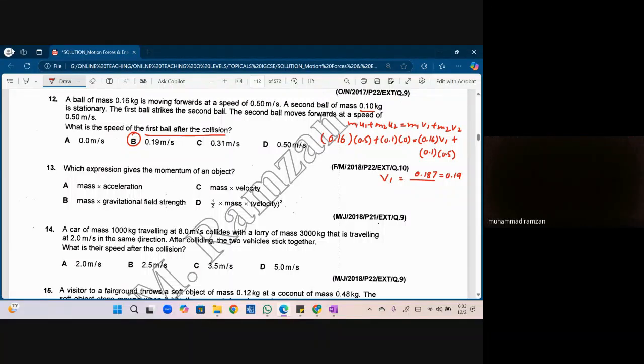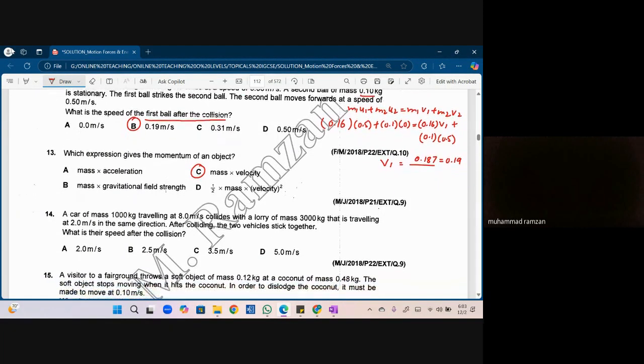Which expression gives the momentum of an object? Mass times velocity. What is the formula for momentum? Mass and velocity. Good. I have a very sharp memory.